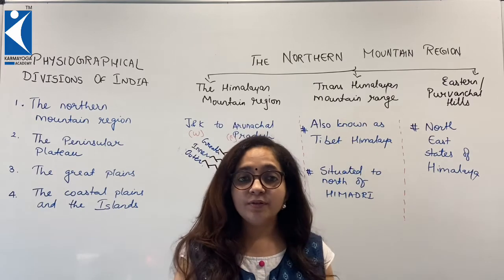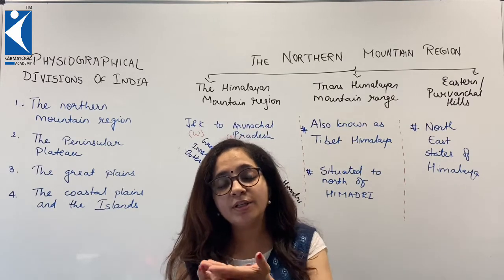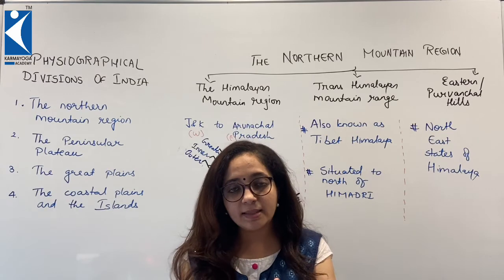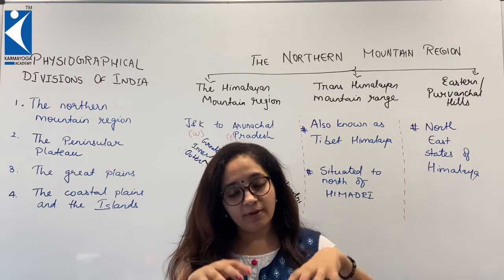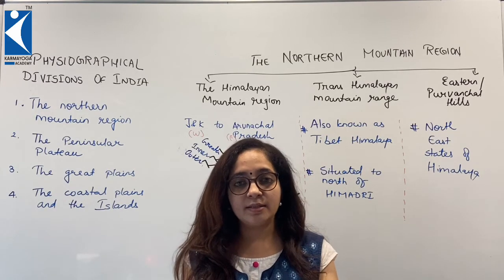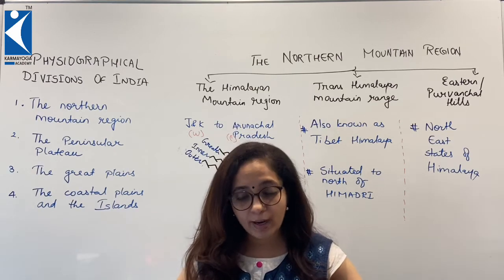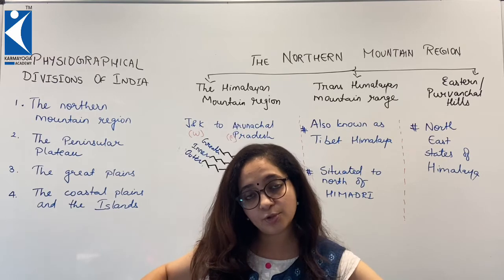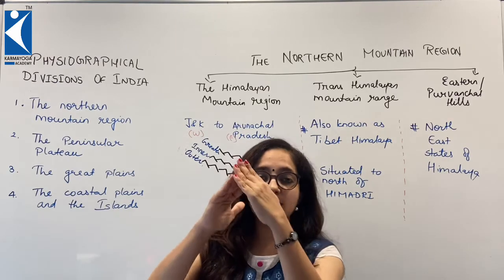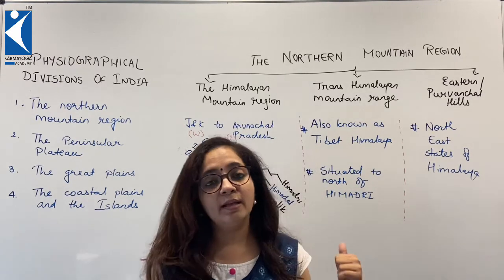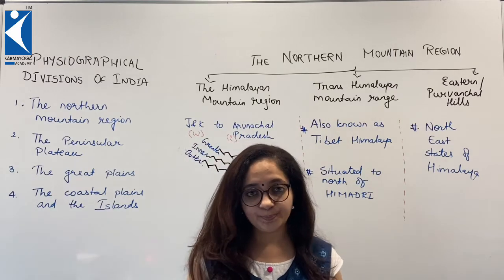Lakhs of years back there was a sea called the Tethys Sea. This Tethys Sea was a water body where the northern Himalayan range is today. Suddenly an earthquake came, and two lithospheric slides came up as a fold mountain, and we know them as the Himalayas now.